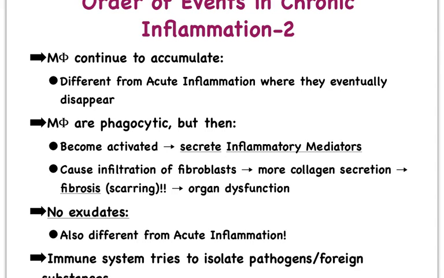So the first difference was the fact that in acute inflammation, first and foremost and most, we see neutrophils. Not so in chronic inflammation, where it's macrophages, and more macrophages. In acute inflammation, we form exudate, which we do not form here.